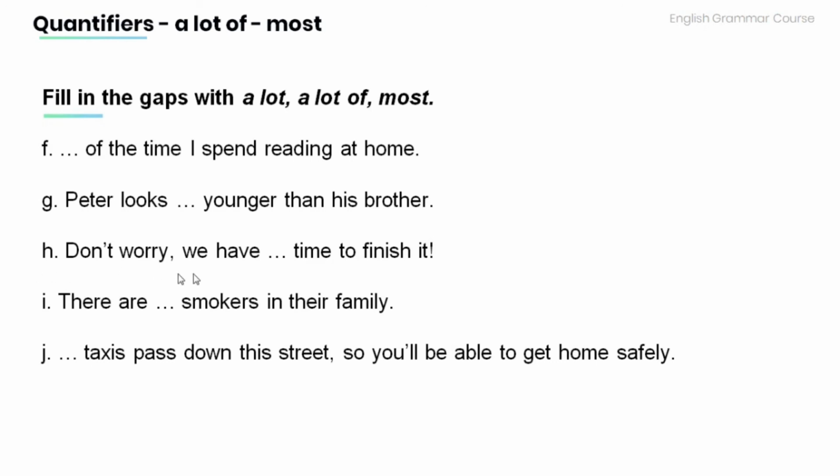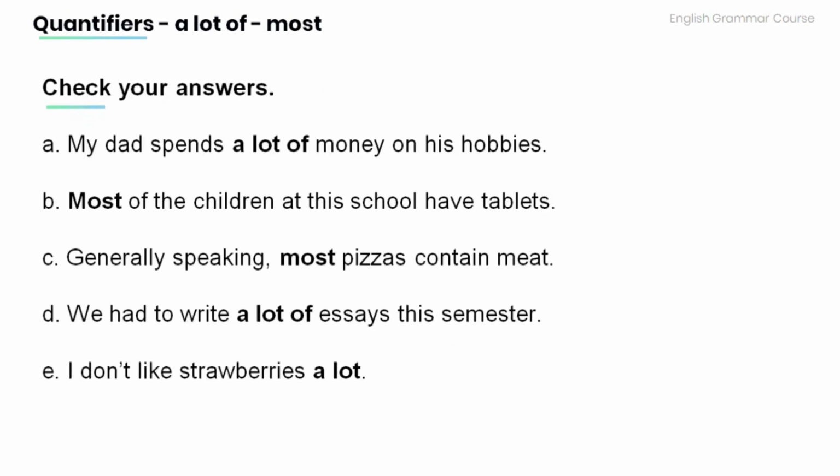Don't worry, we have time to finish it. I. There are smokers in their family. J. Taxis pass down the street, so you'll be able to get home safely. And now, let's check your answers.